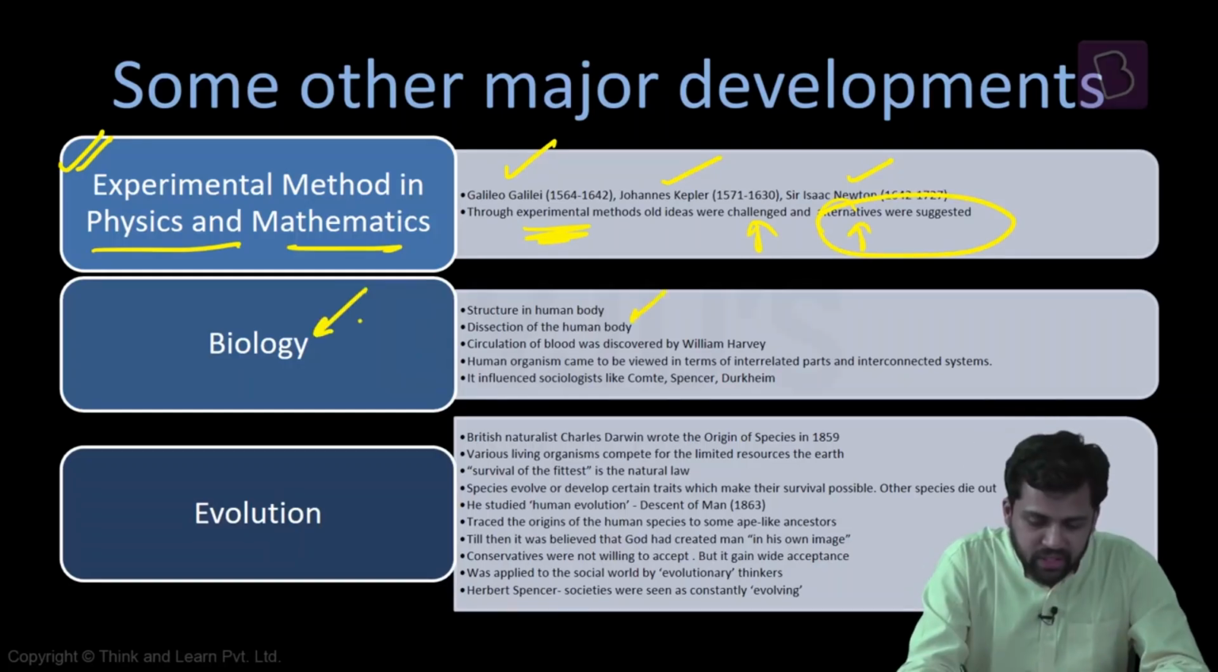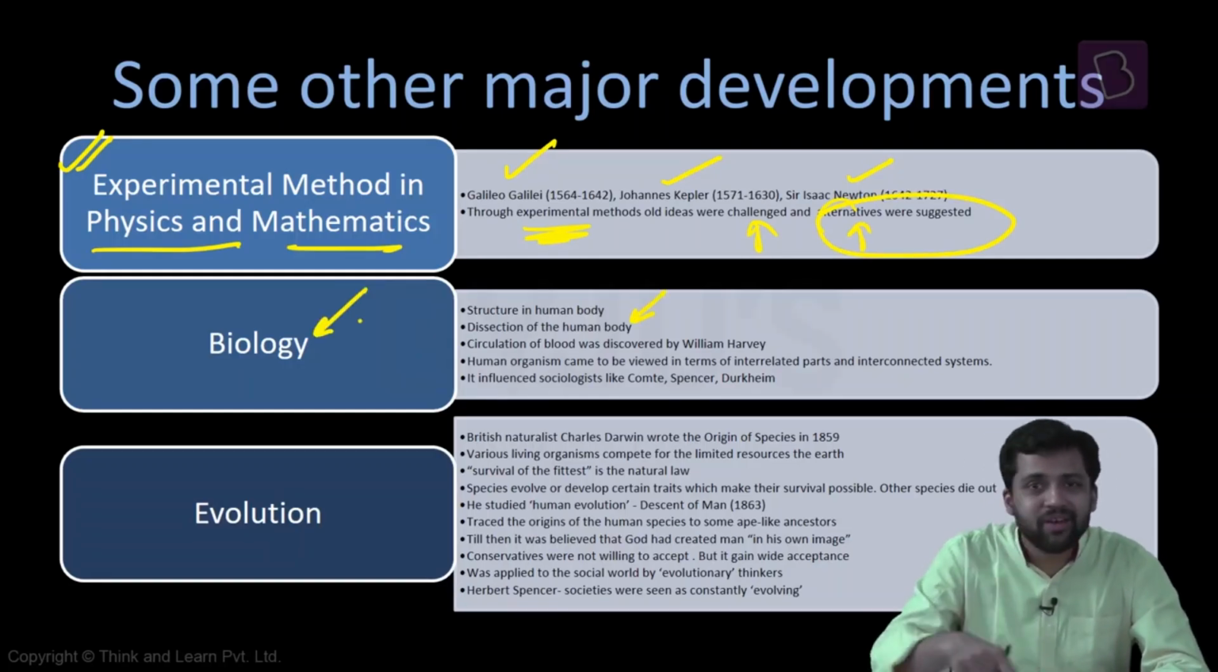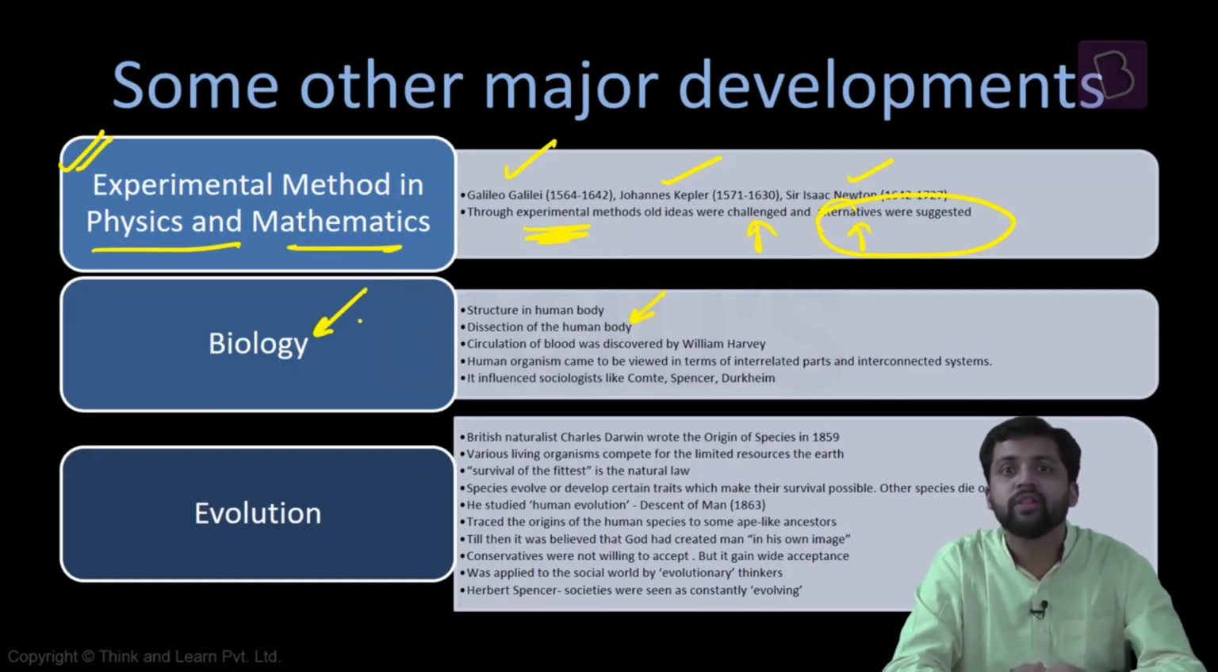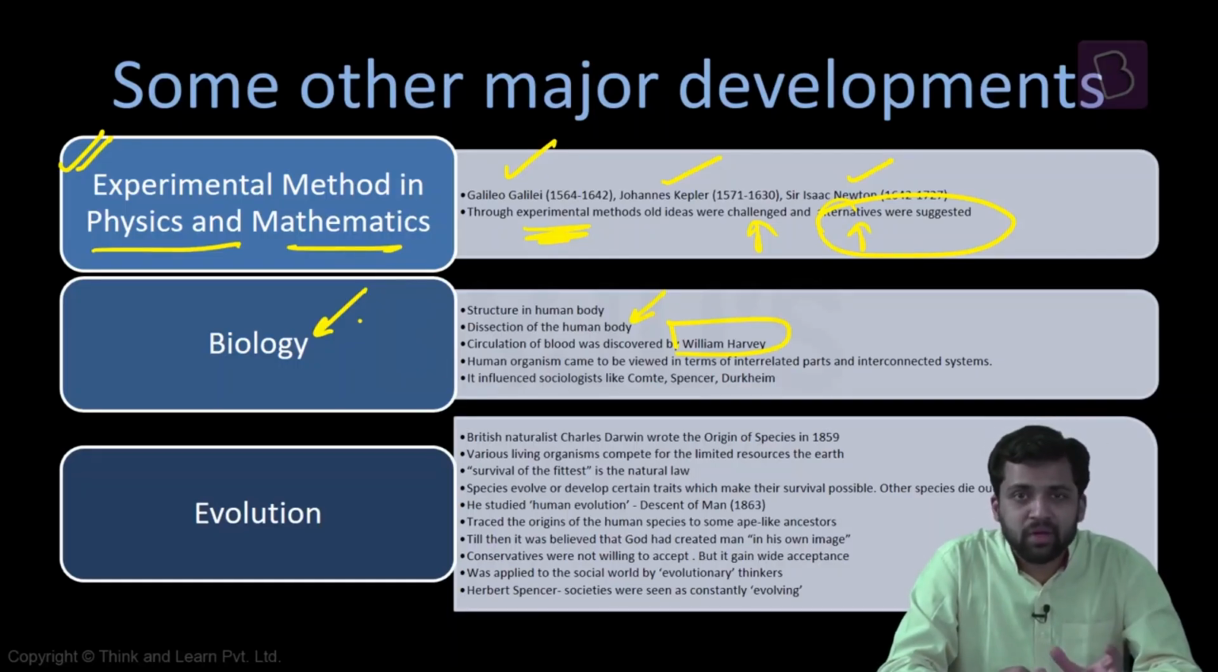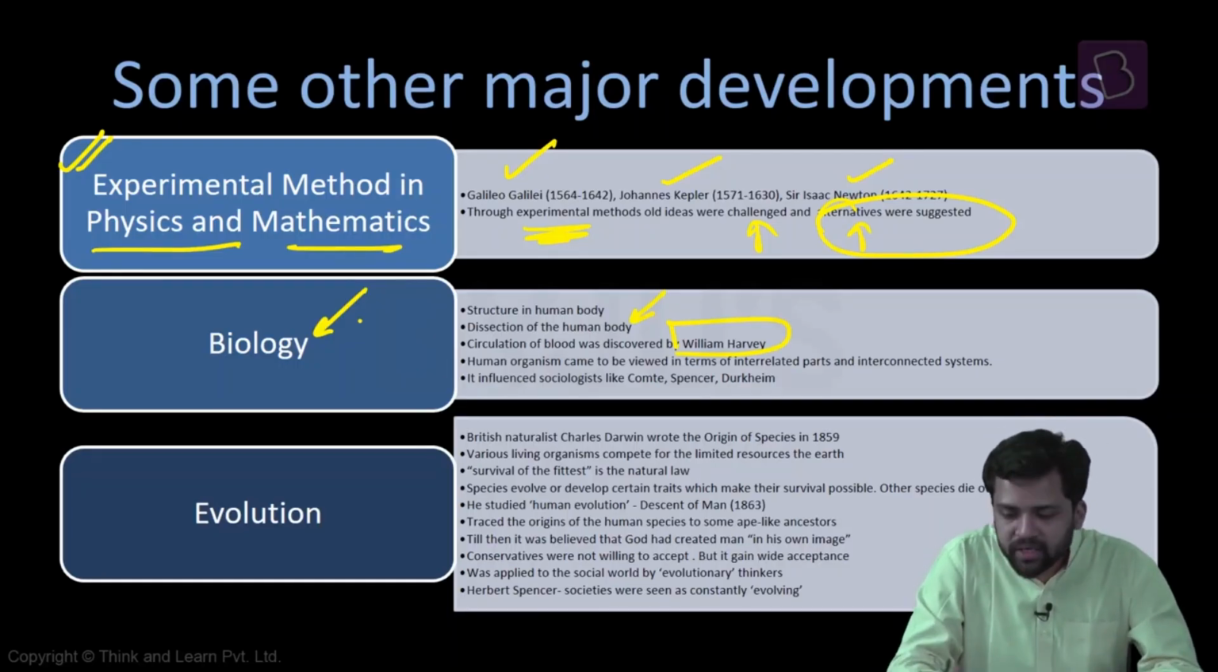There were developments in the field of biology. Now dissection of the human body was more acceptable. Because dissection of the human body is more acceptable, you can understand the different parts of the body. You are able to find out different systems in the body, how the blood gets circulated in the body. Now the human organism is being viewed as a system which has multiple parts, different subparts, and these subparts are all interrelated, they're all interconnected.